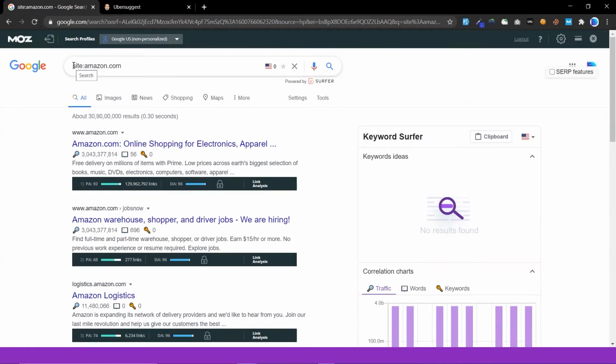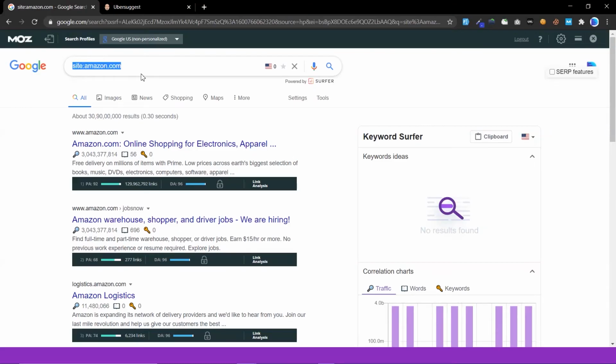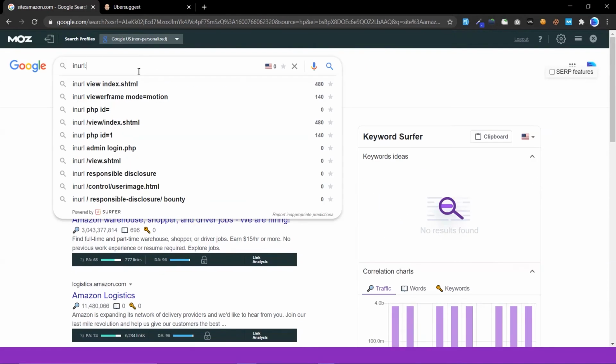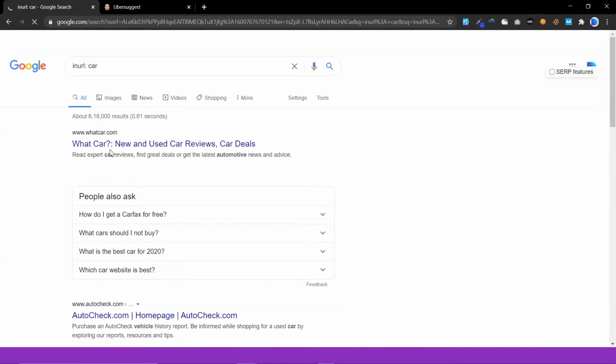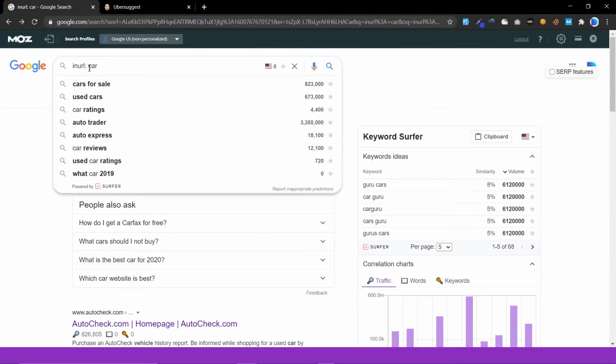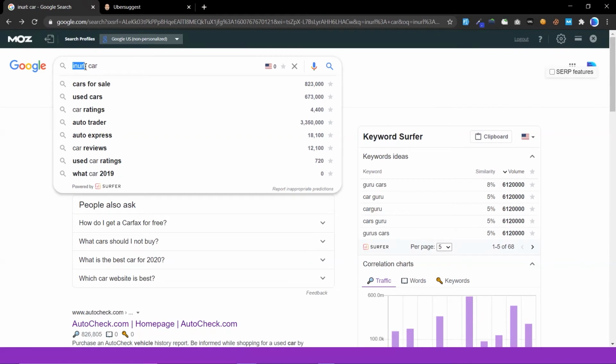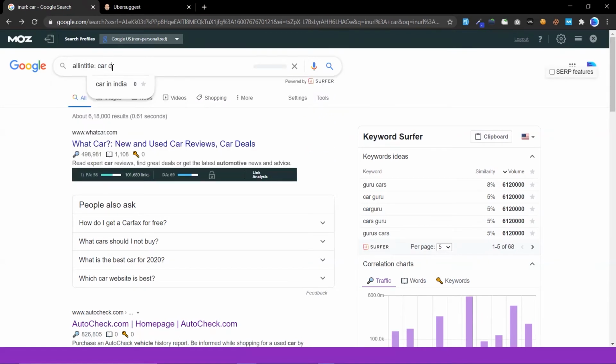And I am going to use the search operator inurl. What this search operator will do is, in the URL it should have what I type, so I am going to type car. See, all the URLs will have "car" in them. Okay, another search operators: allintitle, allintext, filetype. I am going to type allintitle: car cleaning.